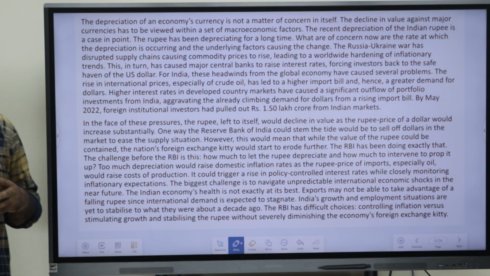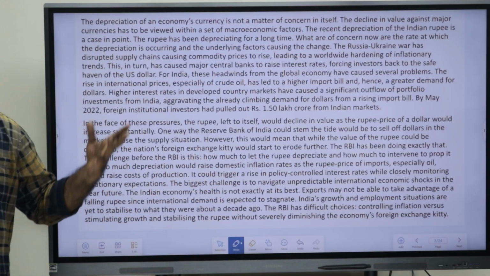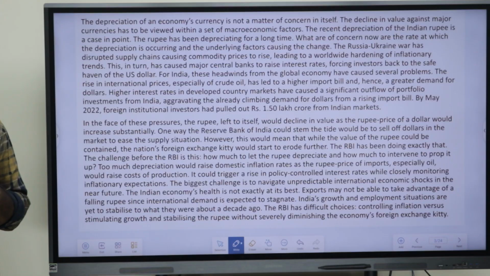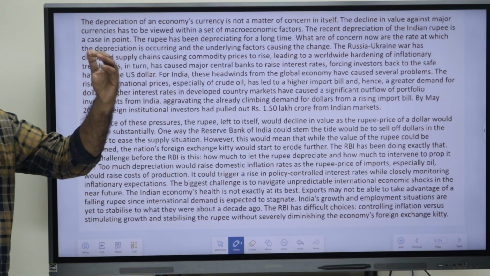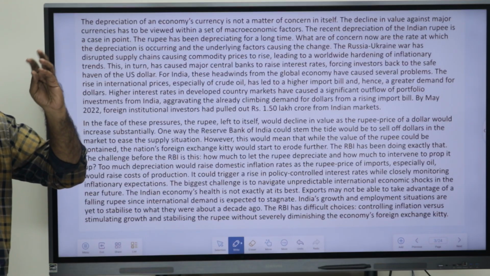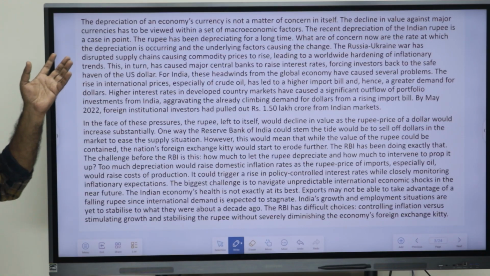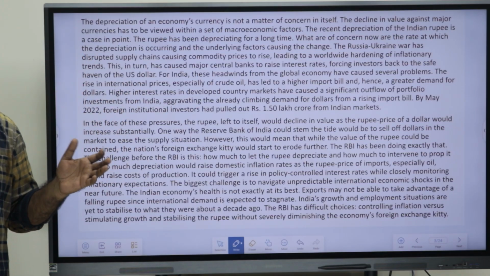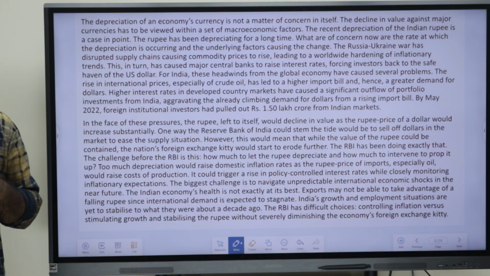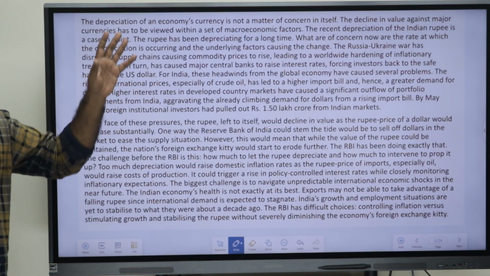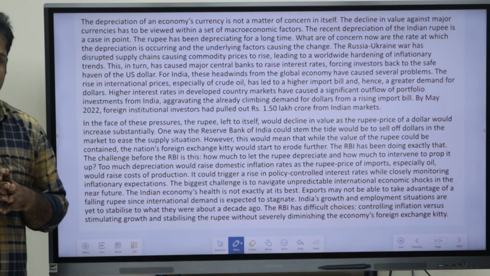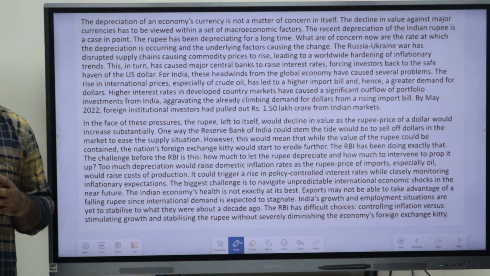So this is what is being said in the two paragraphs. What we can conclude is that they are basically talking about India's currency falling. As we know, our valuation against the dollar is falling day by day. They have told the reasons why it has been falling and what the challenges of the RBI are. That is what we can summarize from the two paragraphs we have just read. Now, there are two approaches here.